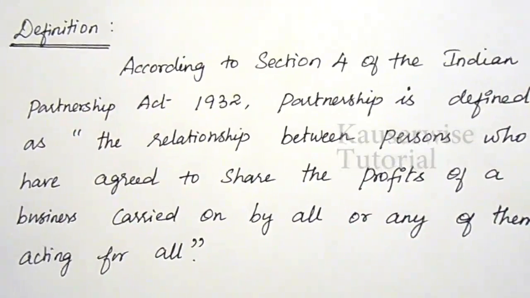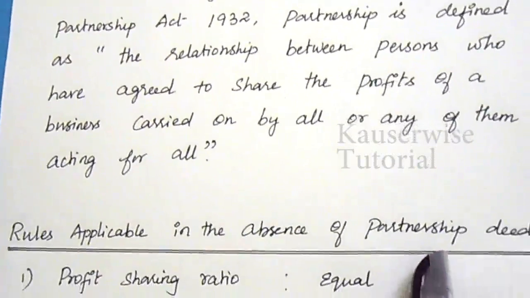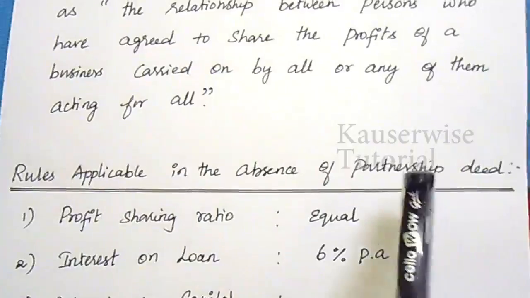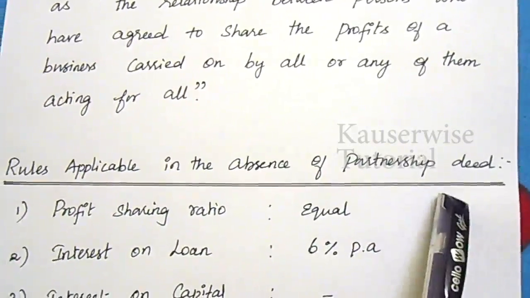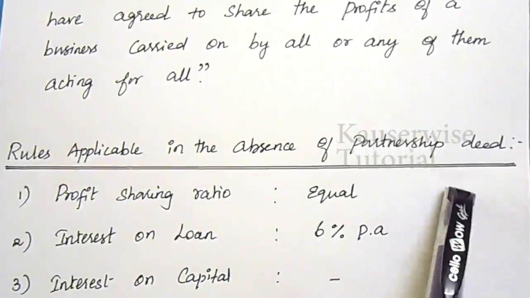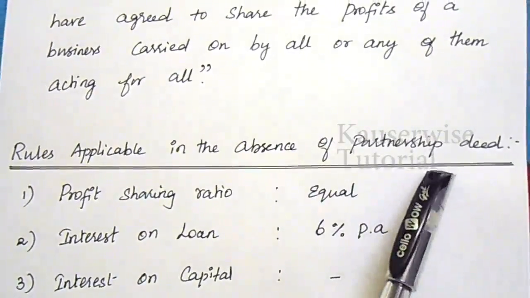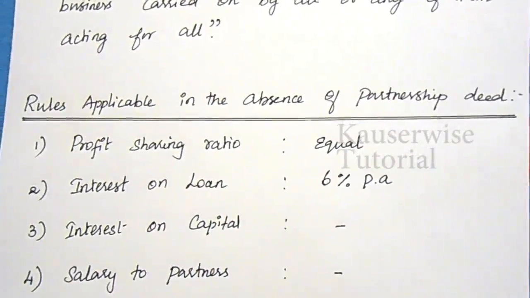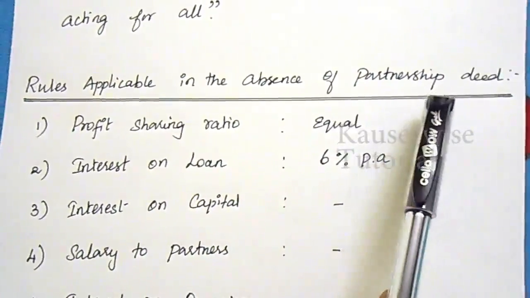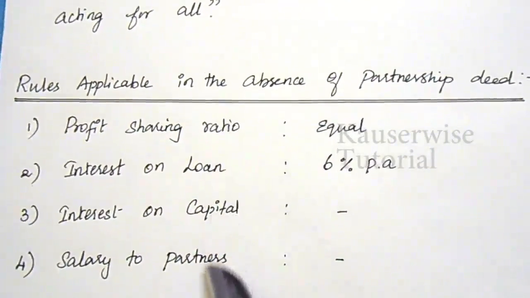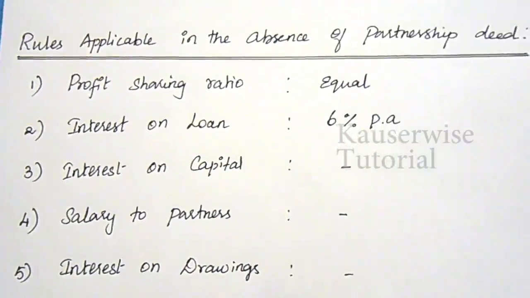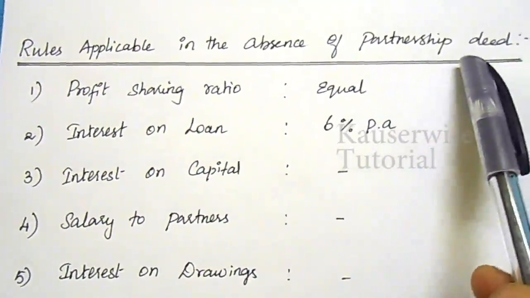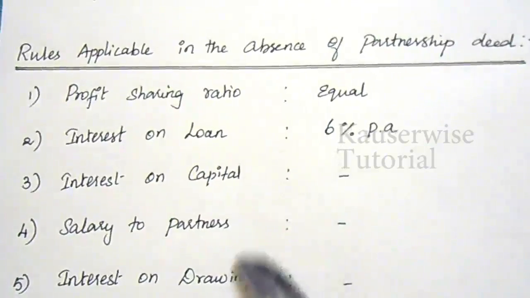In a partnership agreement, the agreement is very important because all the terms and agreements will be recorded in the partnership deed. The document or the instrument containing the agreement between partners is known as the partnership deed. All the information, agreements and terms and conditions will be recorded in the partnership deed. Here, we have some general rules which are applicable to a partnership firm in the absence of the partnership deed. If such information is not mentioned in the partnership deed, you can follow the general rule.